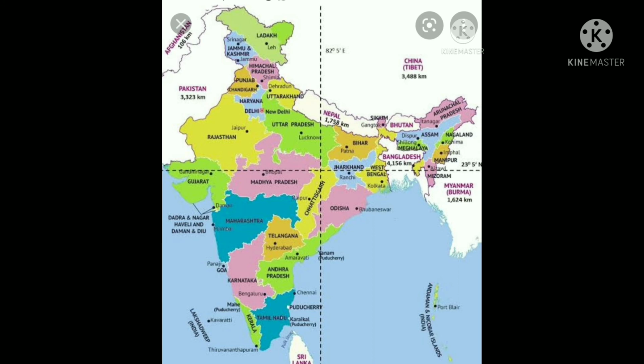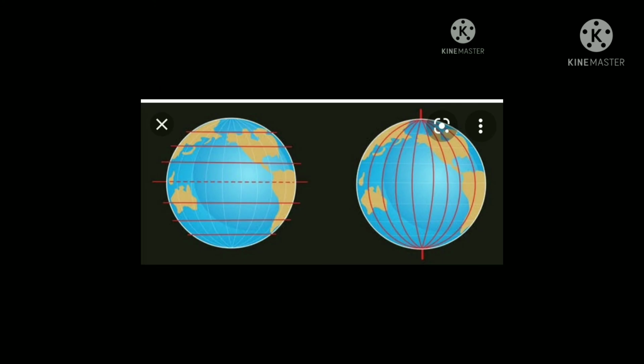What is the Indian Standard Time? 82.5 degree eastern longitude is taken as standard meridian. Okay children, now we will discuss differences between latitudes and longitudes.